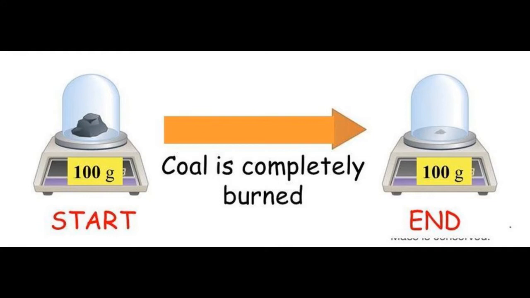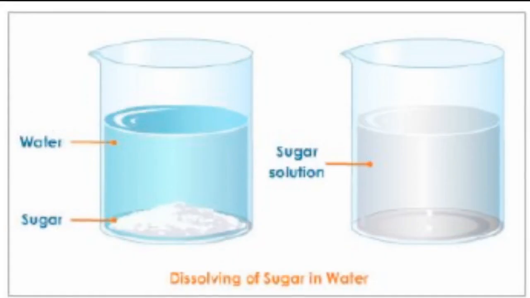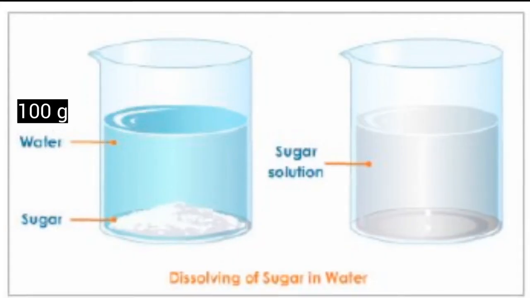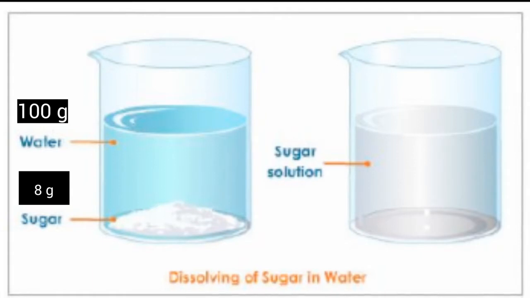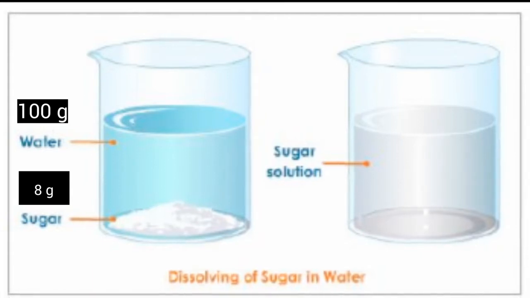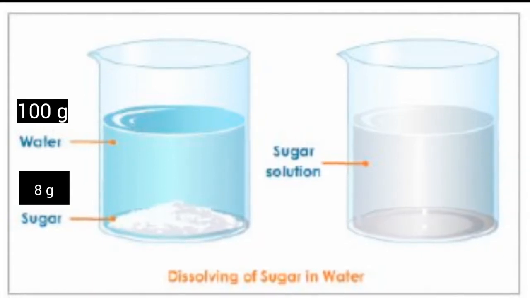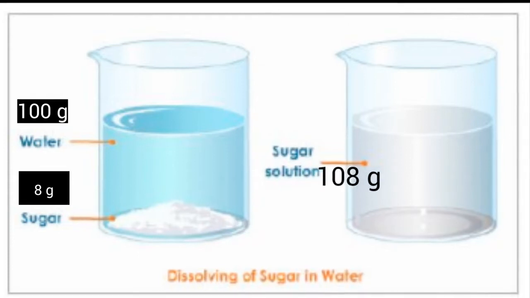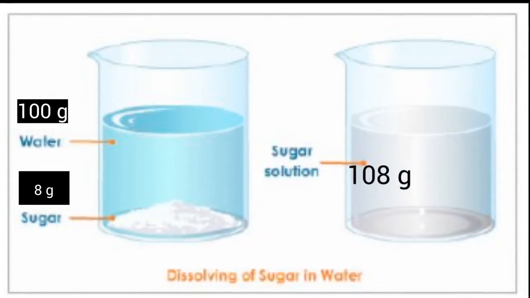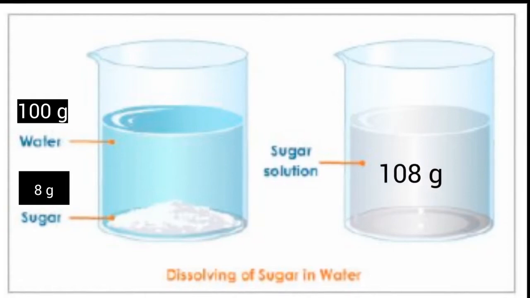To help you understand the law of conservation of matter, let's look at some examples. If you had a cup of water that was 100 grams and added 8 grams of sugar, then stirred the mixture, you will notice that the sugar dissolves. The sugar was not destroyed though. You would still have a mixture of 108 grams.